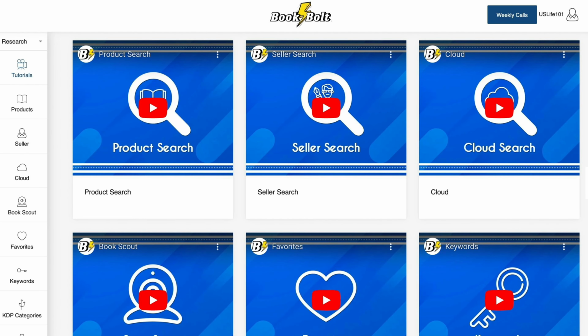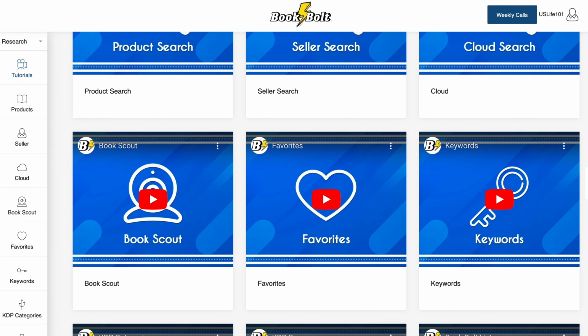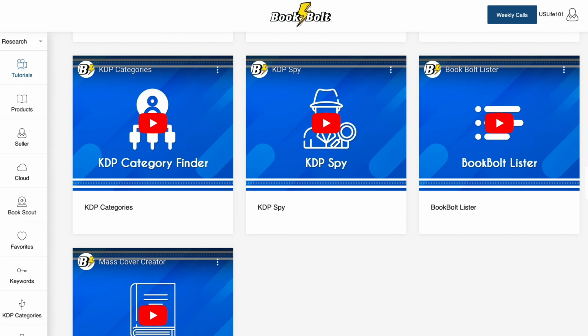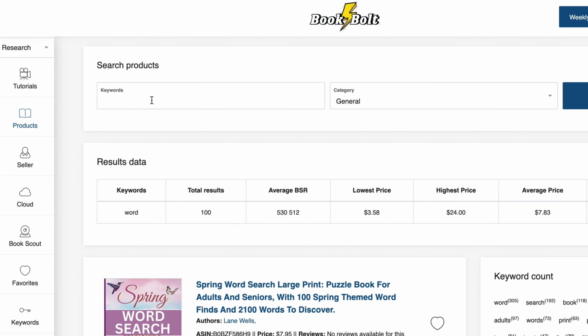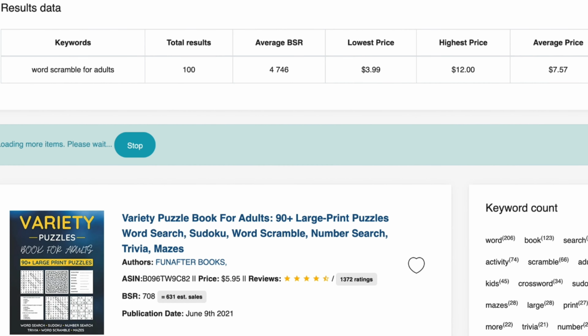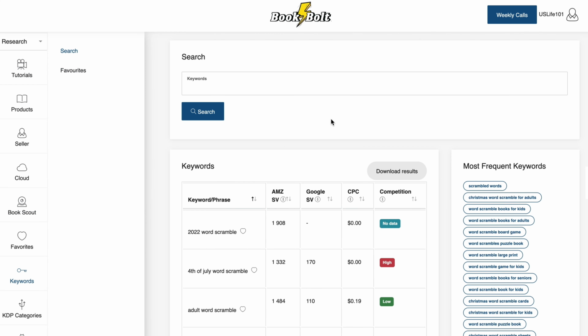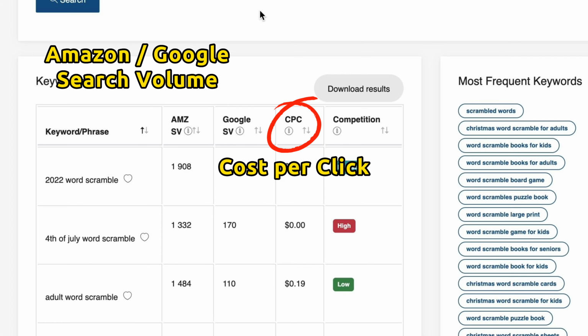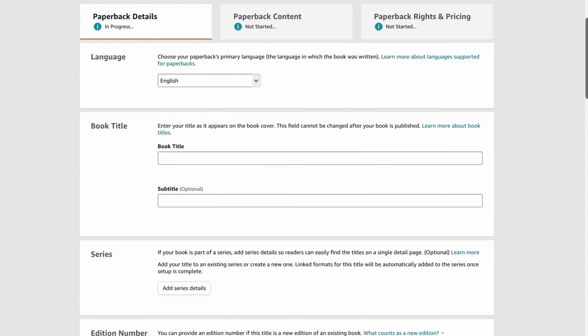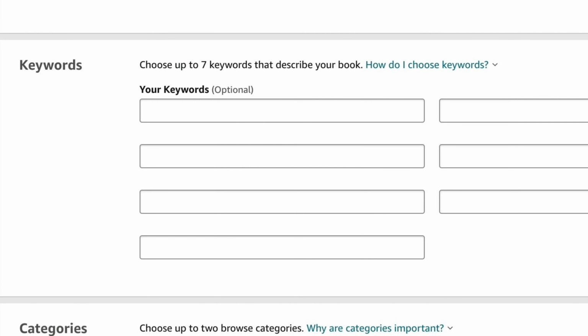Now, let me give you a quick rundown of BookBolt's research functions. On the homepage, you can find tutorial videos to help you get started quickly. The product's research function is great for finding information on books related to your query, such as their pricing, ratings, and estimated monthly sales. On the right side, you can see the most popular keywords as well. The keyword search tool provides information on search volumes, cost per click, and competition for your desired keywords, which can help you select the right keywords to use in your book's metadata when uploading to KDP.